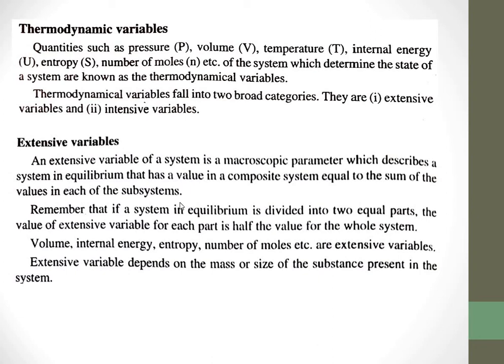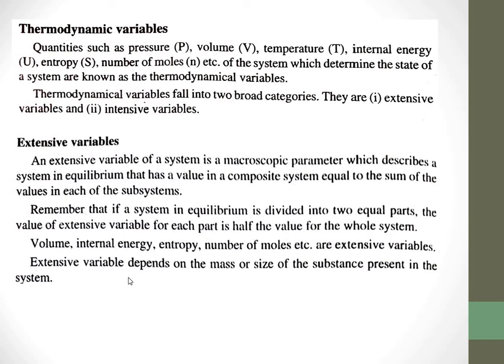Or we can say that extensive variables are variables which depend upon the quantity of matter. If we divide the system into two equal parts, this extensive variable is also divided into two parts. For example, volume, internal energy, entropy, number of molecules are extensive variables.